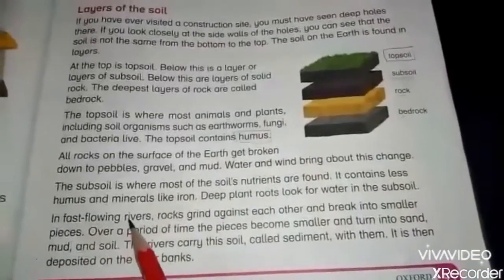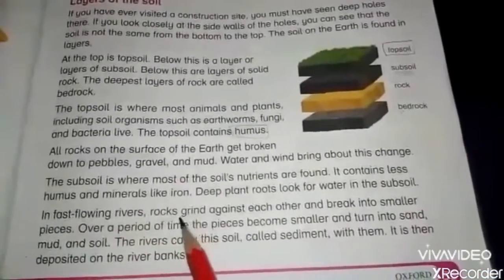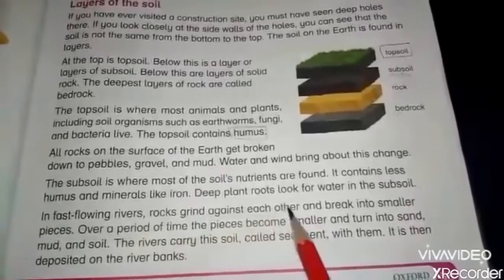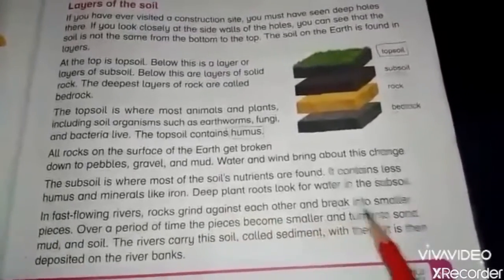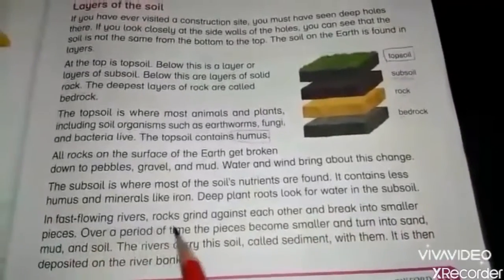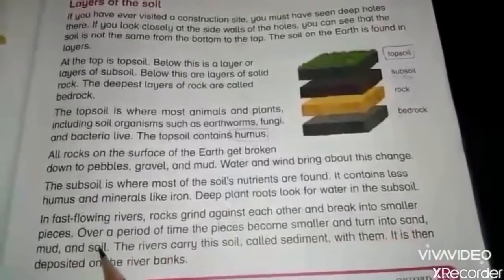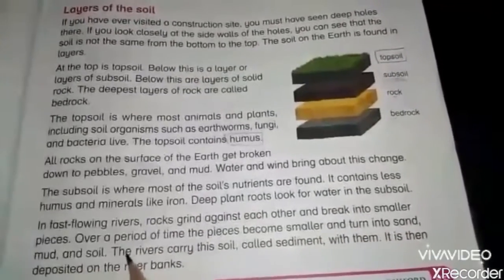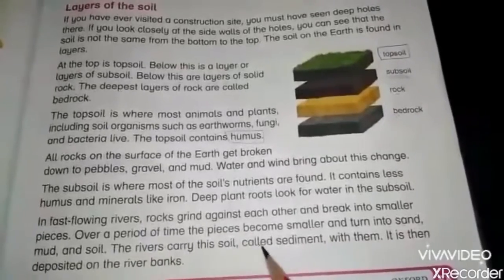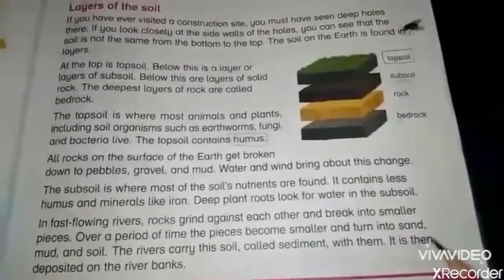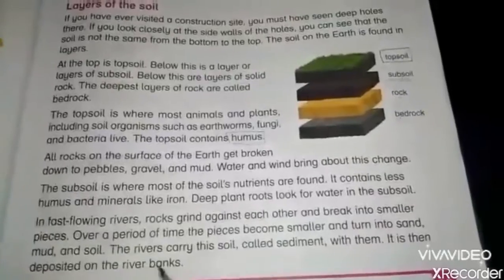In fast flowing rivers, rocks grind against each other and break into smaller pieces. Over a period of time, the pieces become smaller and turn into sand, mud, and soil. The river carries this soil, called sediment, with it. It is then deposited on the river banks.